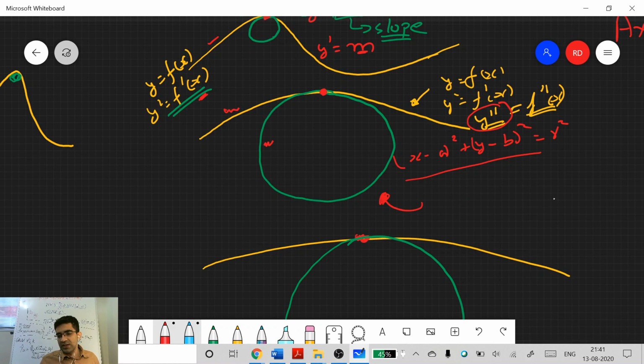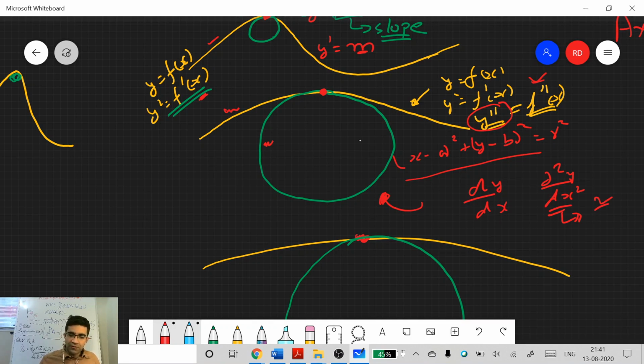You just take that side, and then you will just have to take the first dy by dx, and this actually will cancel, because here it is all in x terms and this is also x. The second thing you will have to do is take d2y by dx square, and then this will give you the second derivative. You calculate the second derivative at this point, equate both these, and that will give you a circle for this curvature.